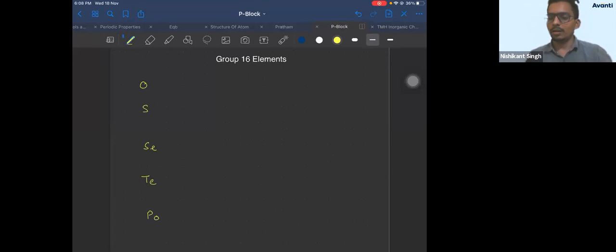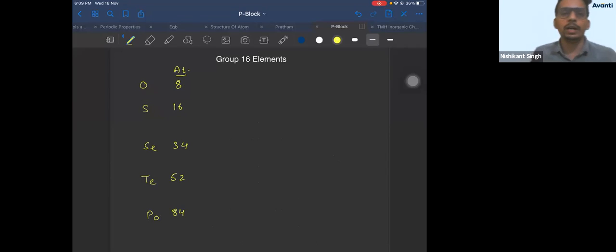Now, atomic numbers, again, you know them. 8, 16, plus 18, how much you'll get? 34, and plus 18, how much you'll get? 52, plus 32, 84. So these are your elements with their atomic numbers.